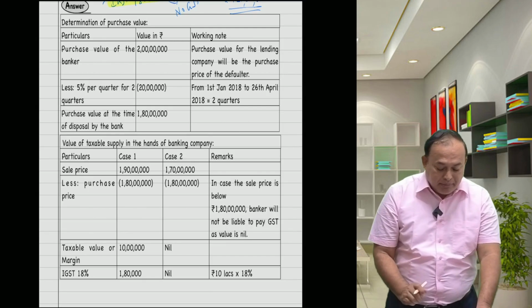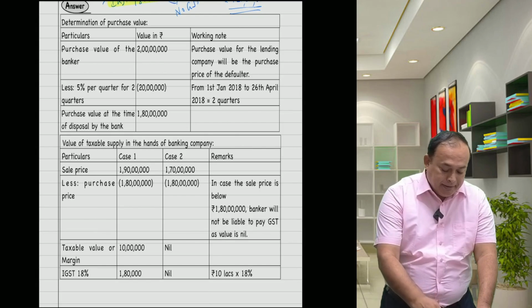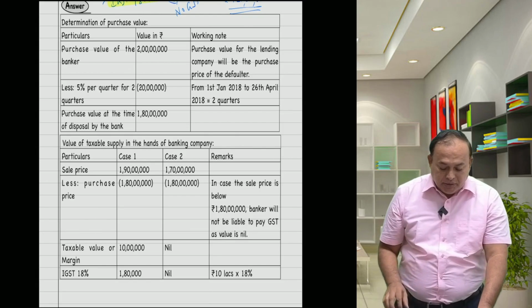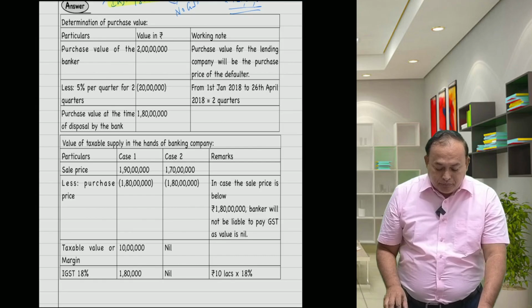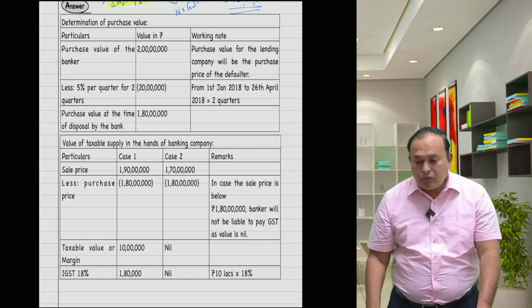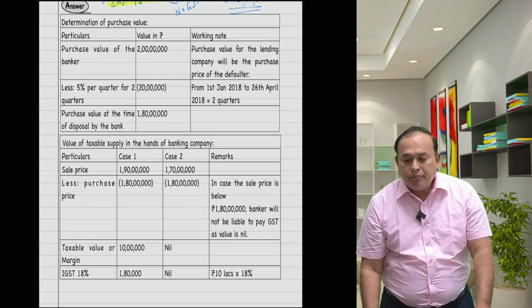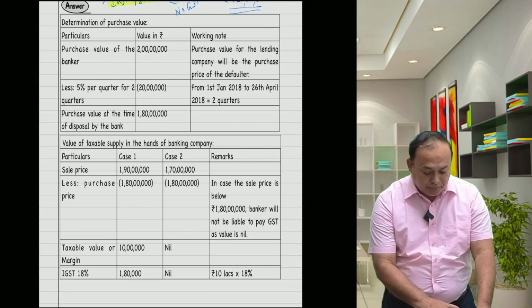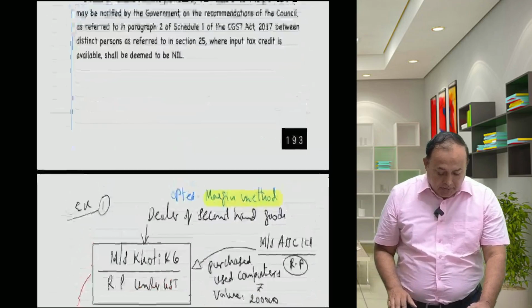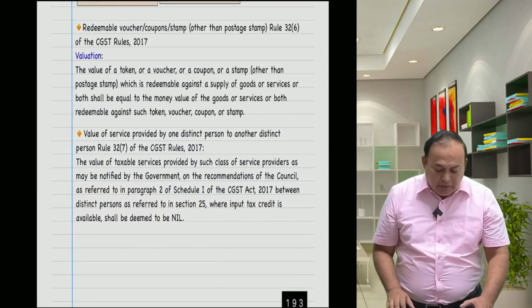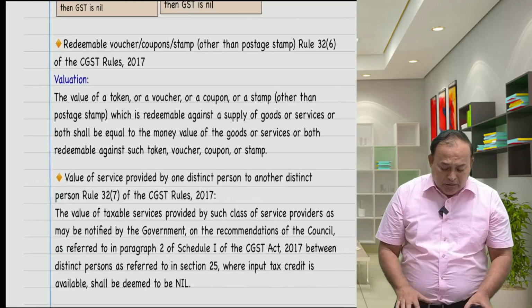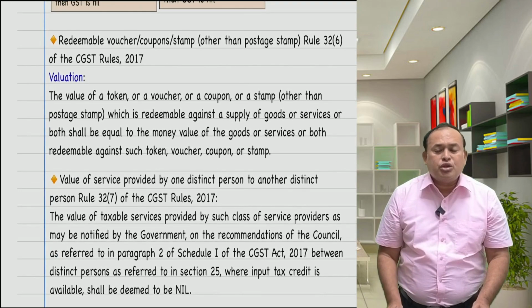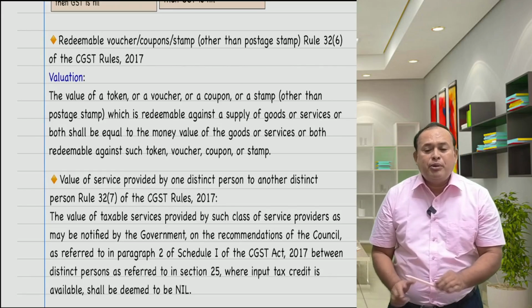Now, please come back, my dear friends. With regard to rule number 32, sub-rule 6, redeemable vouchers.